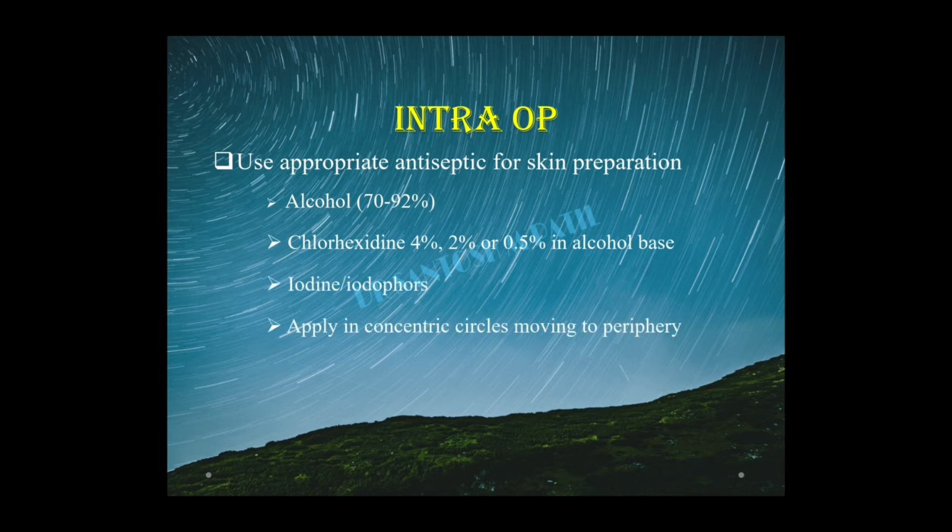The mode of application is always in a concentric manner. For example, if you're planning for appendectomy, start your concentric application of the povidone iodine from the incision site, and in circling movement come out towards the outer area and away from the operating field. So the important thing is the preparation area should include the incision, as well as, if you're planning for a future drain, that drain area has to always be painted.